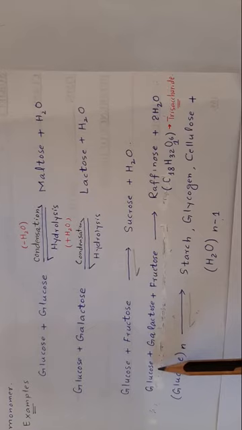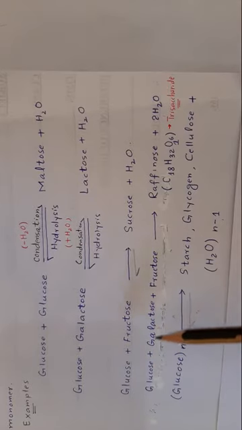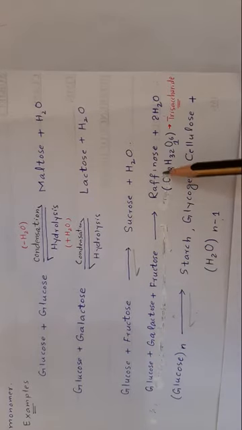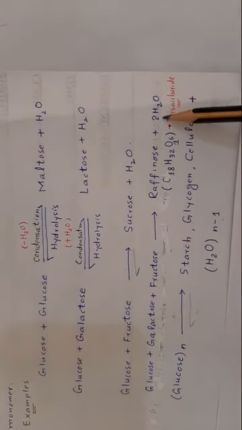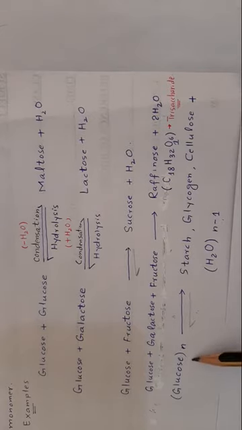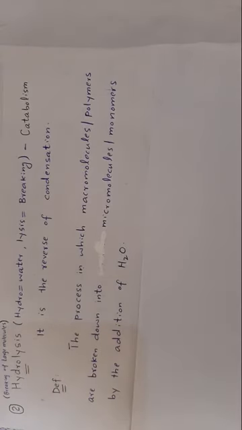Similarly, when three monomers, that is glucose, galactose and fructose, join together, they form a trisaccharide sugar, raffinose, with the removal of two water molecules. This is a trisaccharide sugar. When n number of glucose units or monomers join together, they form polysaccharides such as starch, glycogen, cellulose, with the removal of water molecules.